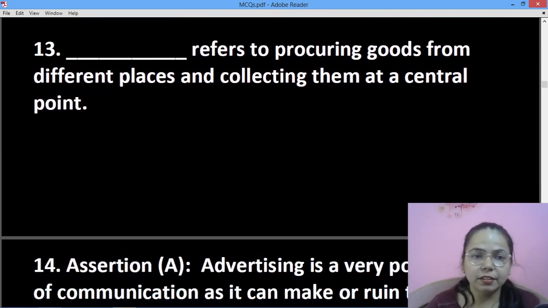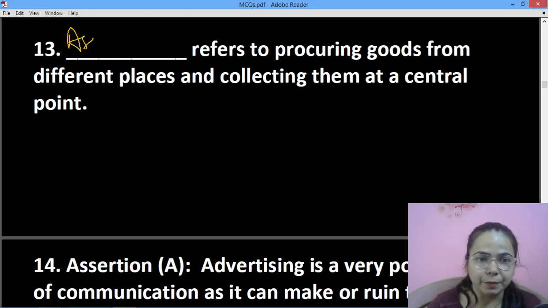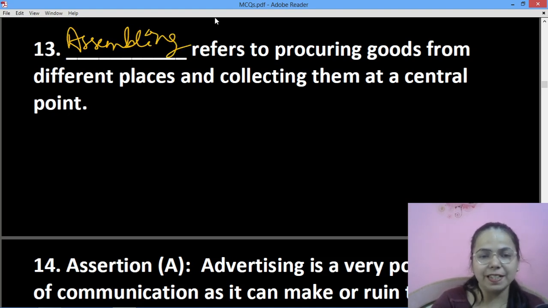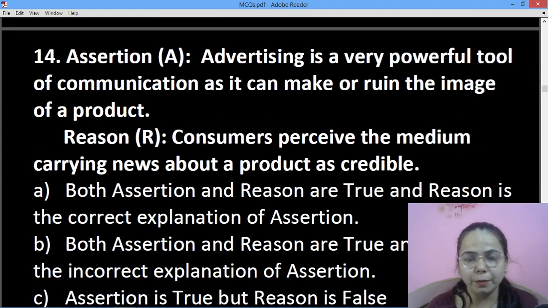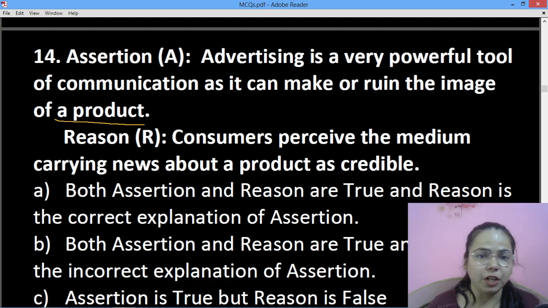Then next is dash refers to procuring goods from the different places and collecting them at the central point. So it will be assembling. Buying and assembling will also do, but the correct answer will be assembling. Then next is dash is a powerful tool of communication as it can make or ruin the image of the product. So no, it is wrong.